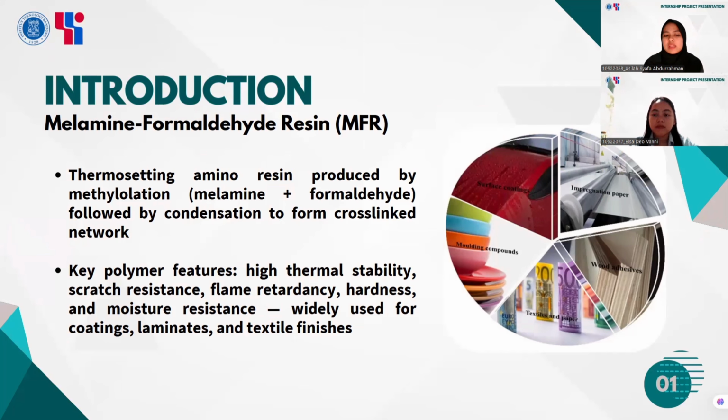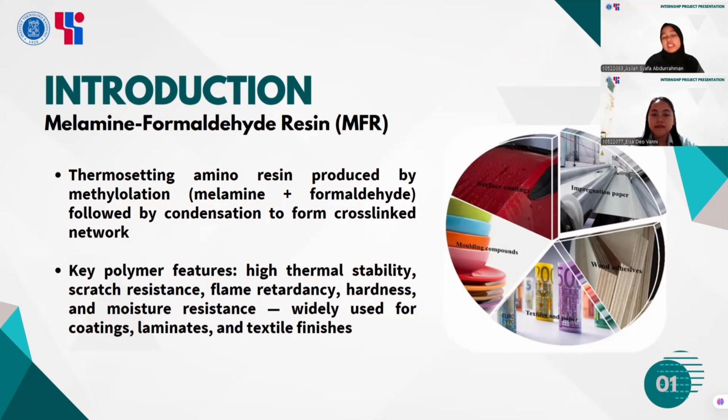This resin is widely used in industry because of its excellent properties. It has high thermal stability, stain resistance, flame retardancy, as well as hardness and moisture resistance. Because of these properties, it finds application in coatings, laminates, and importantly, for our project, in textile finishing.